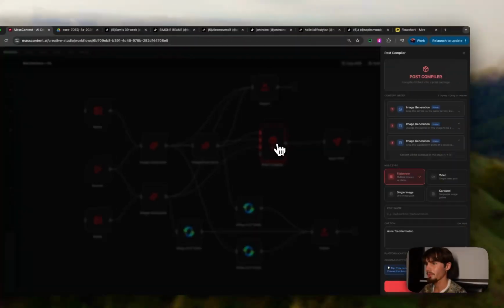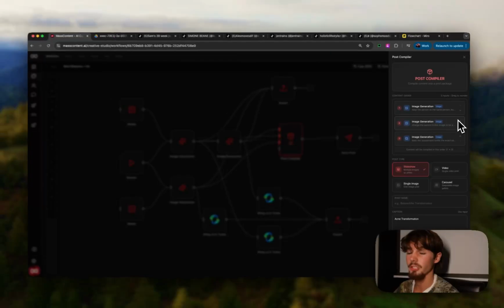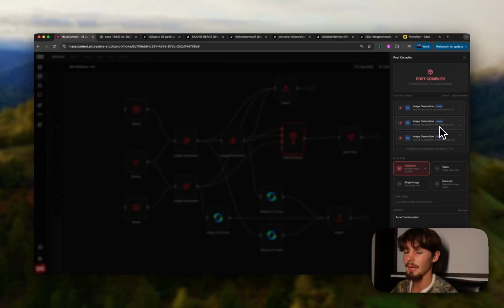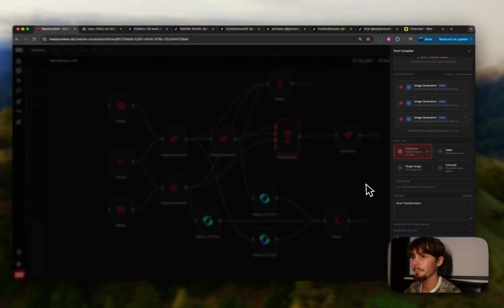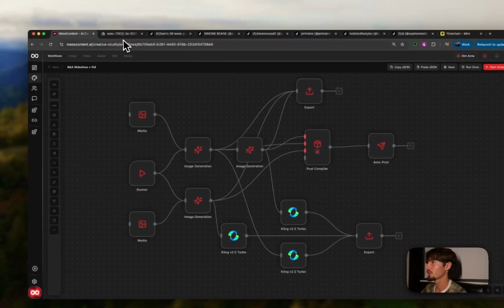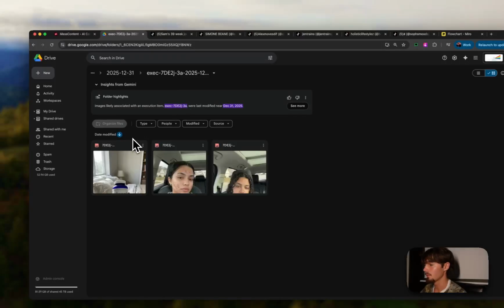So very simple. We've got this post compiler here. So if it's a slideshow, you can select the actual order that you want the post to go in, and then give it a post name, caption, whatever you want, hashtags, whatever. So it's a pretty simple workflow. Let me just show you what it actually looks like when I ran this.